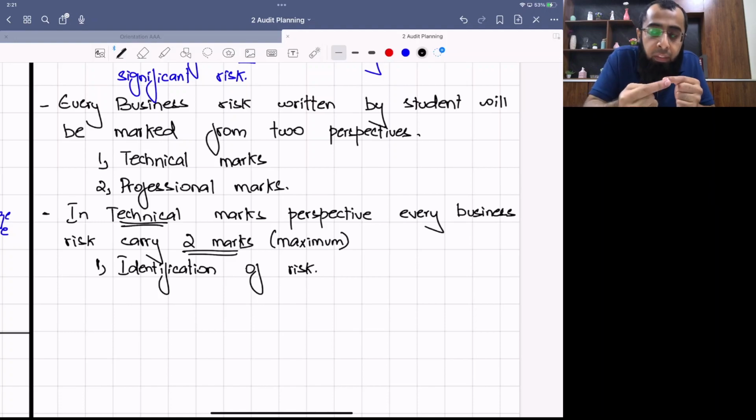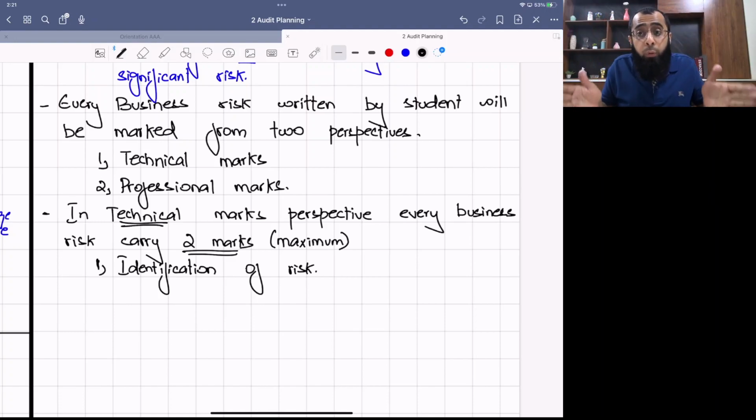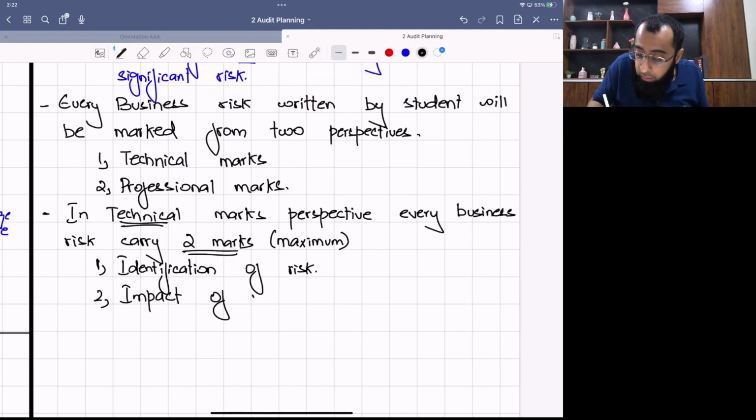Obviously, you have to refer to the question scenario, but refer to it very little. The examiner already knows the scenario. Don't repeat too much. What students do is that in the first two lines they repeat the scenario, so you are wasting your time. Directly jump to the risk. First identify the risk, then comment on the impact of the risk: what will happen if that risk materializes?